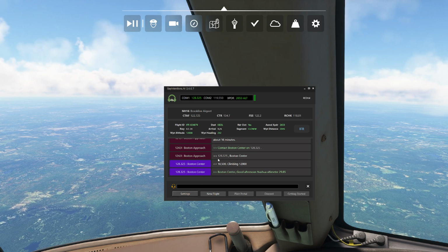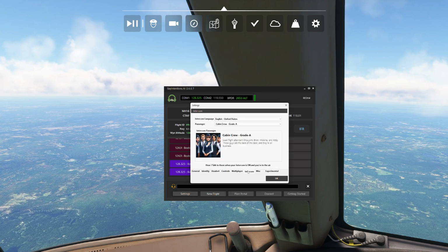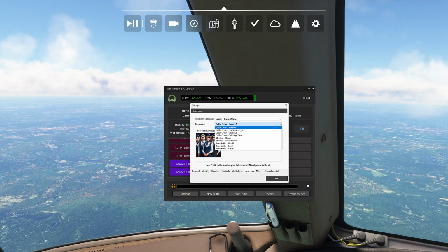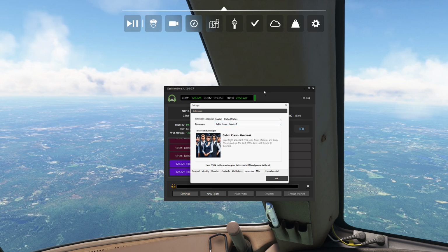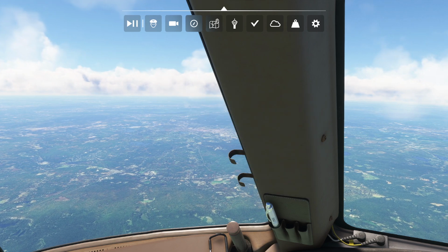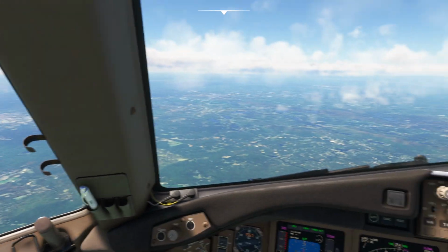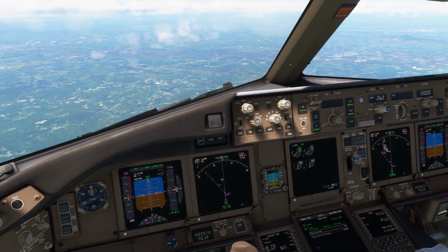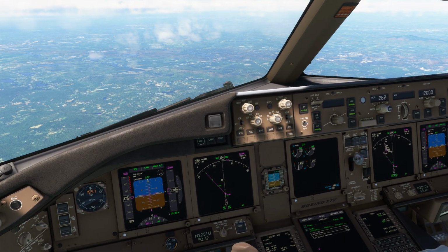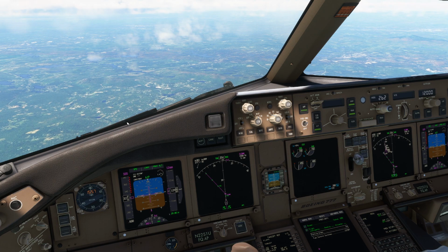If I go over to settings here, this is just giving you a pretty good idea of what's going on. If I go over to intercom, we have the grade A, but we actually have quitting time and fearsome duo as well. It's just kind of neat, the different personalities of everybody. And I can hear the little banging around. One of the things we should do is the coffee test. This is a very, very important test on any airplane.